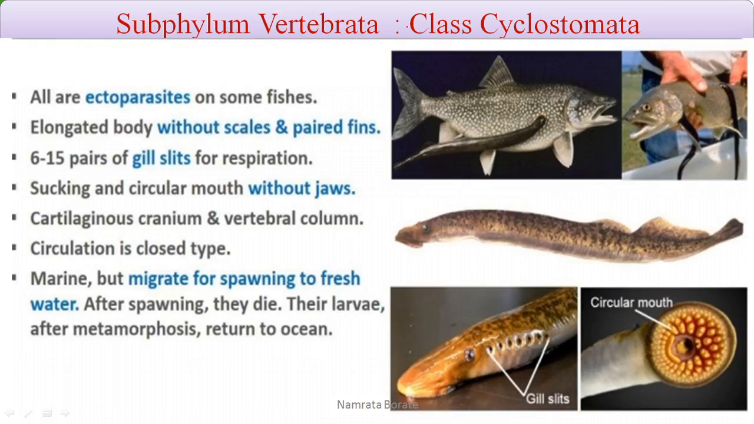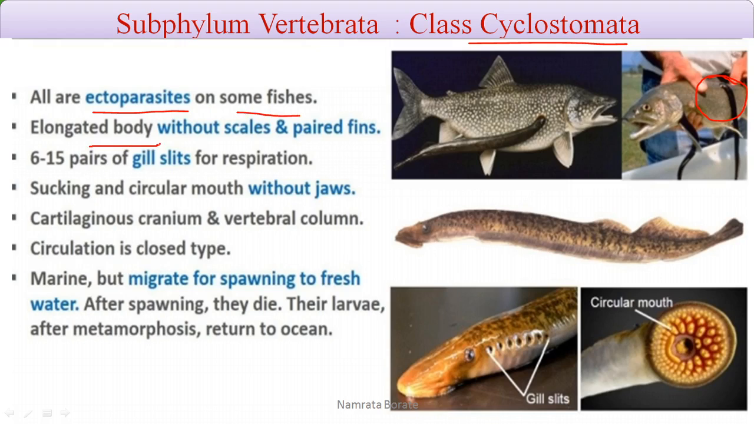In the subphylum Vertebrata, the first class is called Cyclostomata, means there is a presence of the circular mouth. The significant characteristic features of the class Cyclostomata, that is the Agnatha, a single class, that is Cyclostomata. These organisms are ectoparasites, means they are present externally on other host organisms. They are ectoparasites on some fish.